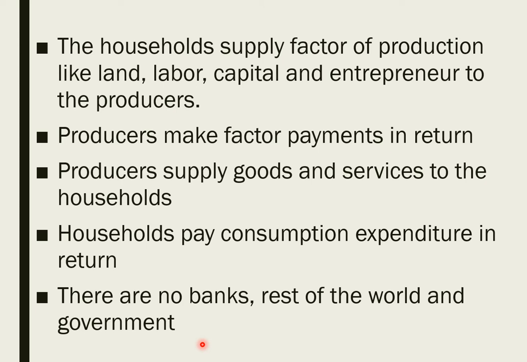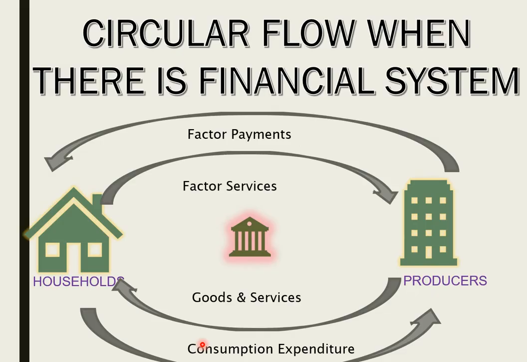Now moving on, let's include the component of banks and financial systems. So, talking about circular flow in case of a financial system, again we have the same two sectors of the economy, that is the households and the producer, but this time we are going to introduce the component of financial system, that is banks, non-banking companies and other financial institutions.